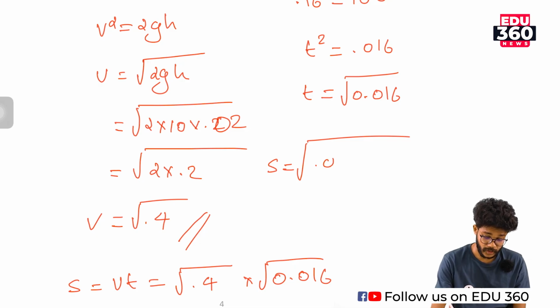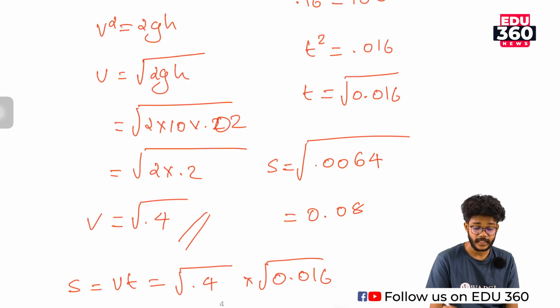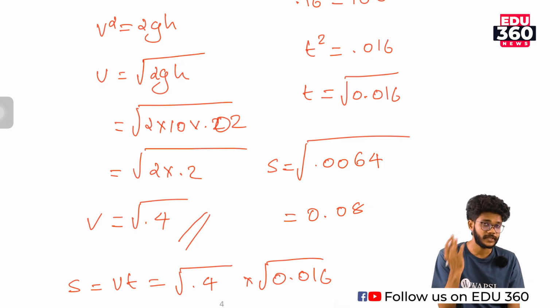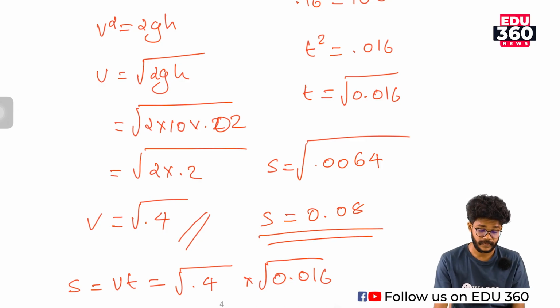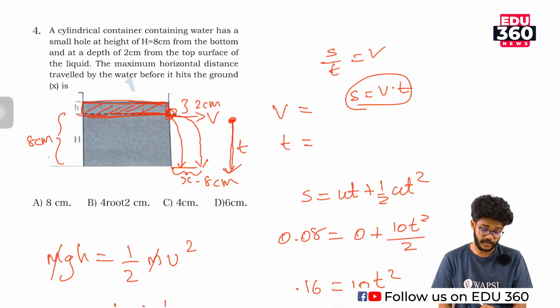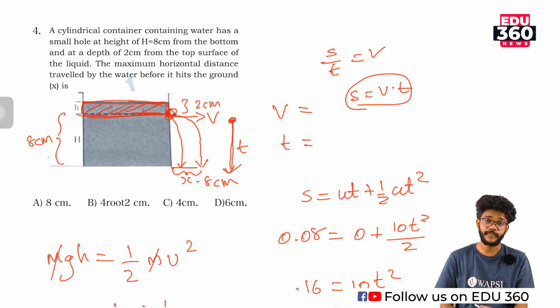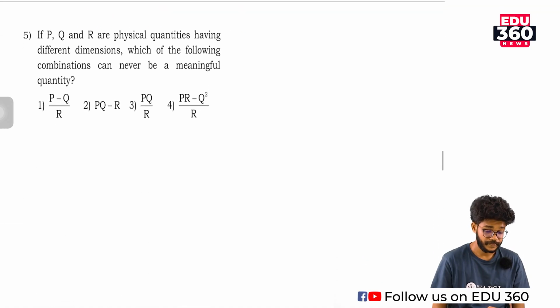So 0.0064, which is equal to 0.08. Correct, because inside the root there are 4 significant figures after the decimal, so by taking the root there should be only 2 significant figures, and the root of 64 is nothing but 8. So 0.08 is the S. That means 8 centimeter. It will travel 8 centimeter. So which option is the correct answer? Option A, 8 centimeter, is the correct answer. Okay, so we can move to the next question.